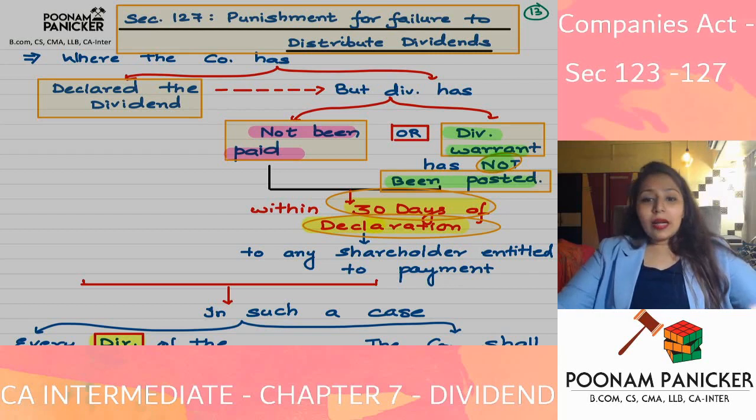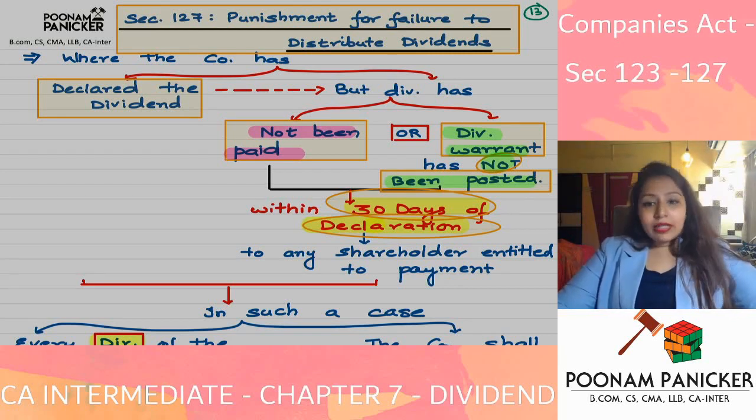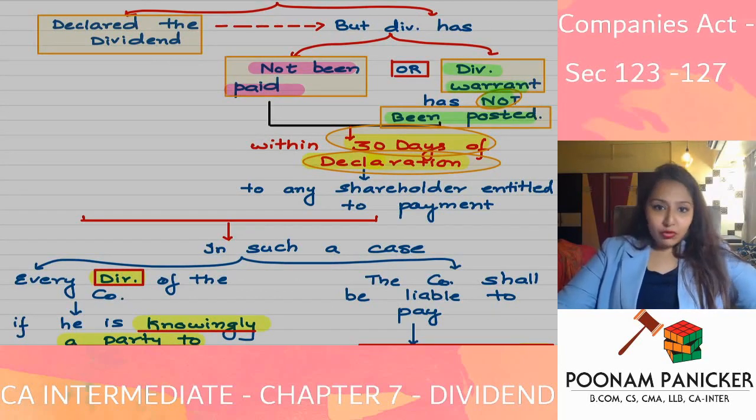Yes. So it is the company's duty to pay that dividend. Within a period of how many days of declaration? Within a period of 30 days of the declaration, the company should pay it. But where the company has declared dividend and the dividend has not been paid or dividend warrant has not been posted within 30 days of the declaration to any shareholder who was entitled to the payment, in such a situation, there is going to be a penalty provision.